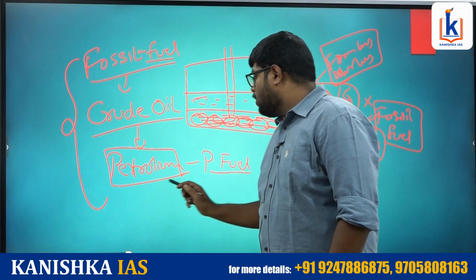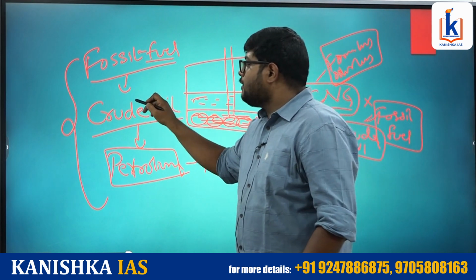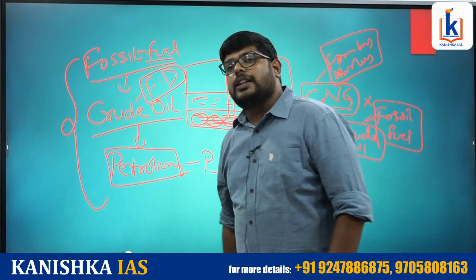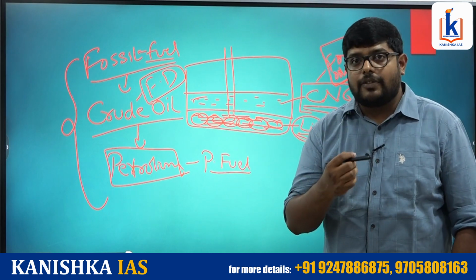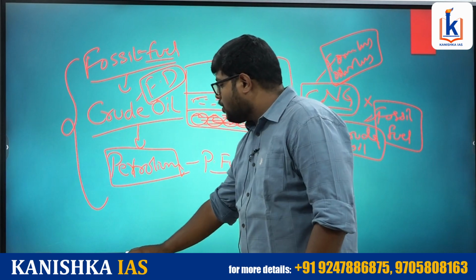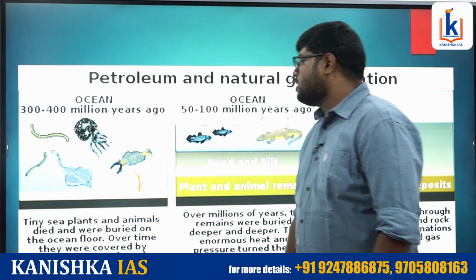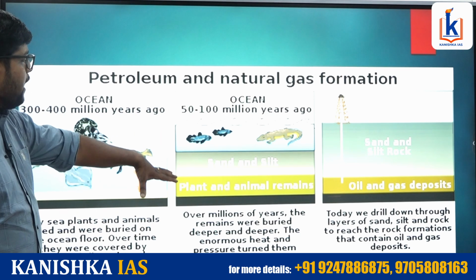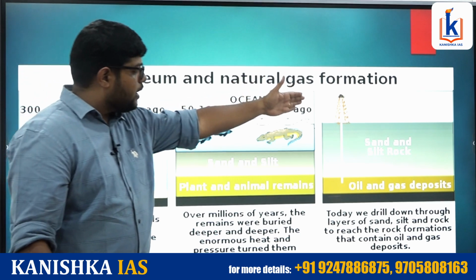Why are we calling this petroleum? Because when this crude oil is fractionally distilled, then the first product which comes out will be called petrol. So, we will be calling this a petroleum oil. Now, what exactly is fractional distillation? This is how the petrol is extracted. So, this is what actually happens. Plant and animal remains, and then we will be taking the gas.